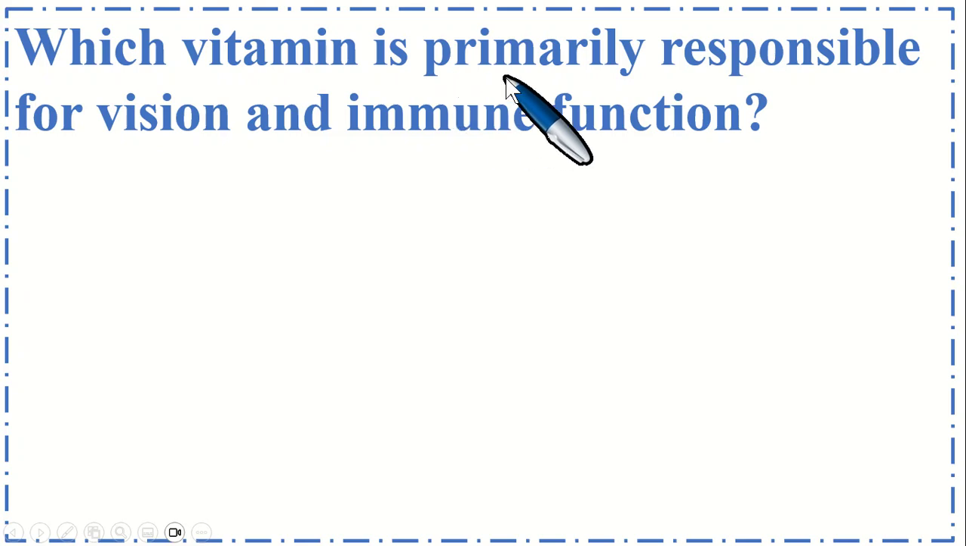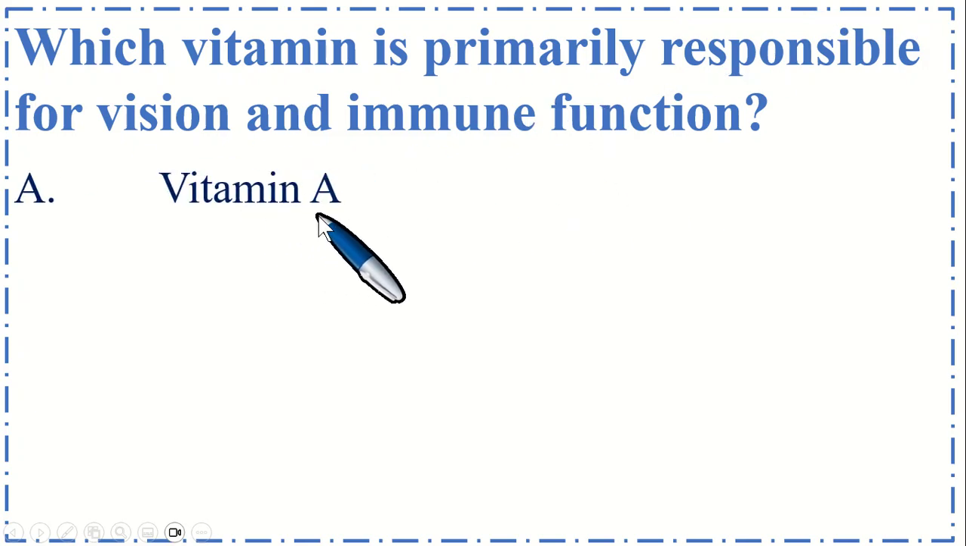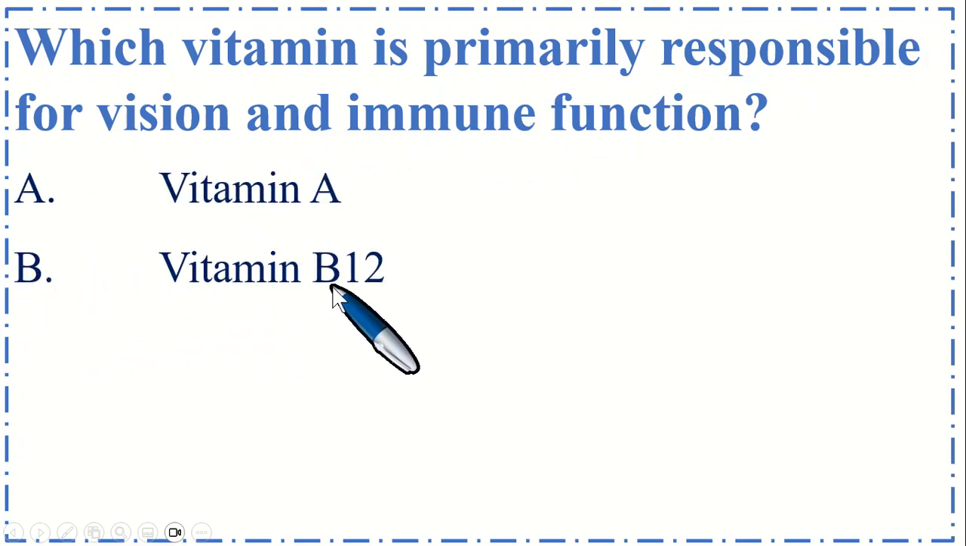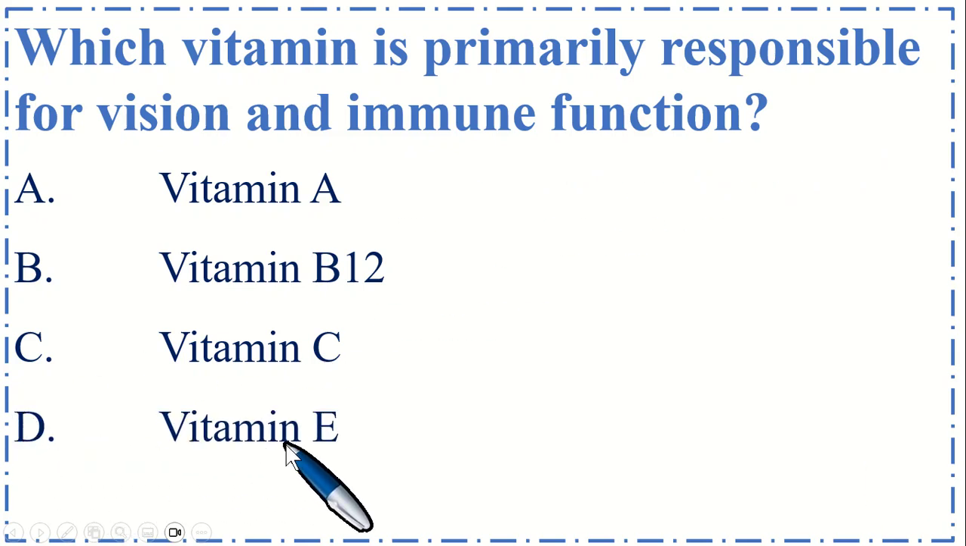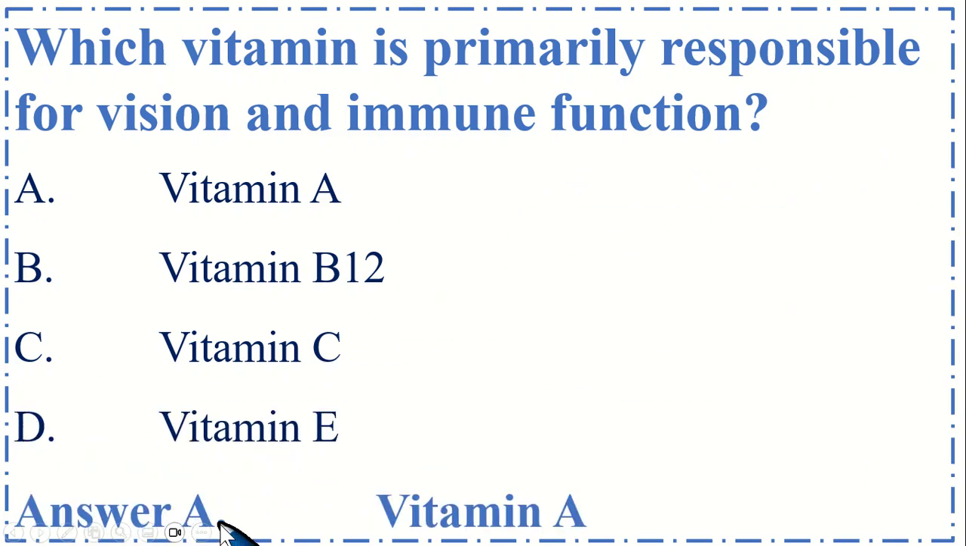Which vitamin is primarily responsible for vision and immune function? Option A, vitamin A, option B, vitamin B12, option C, vitamin C, and option D, vitamin E. So the correct option is A, vitamin A.